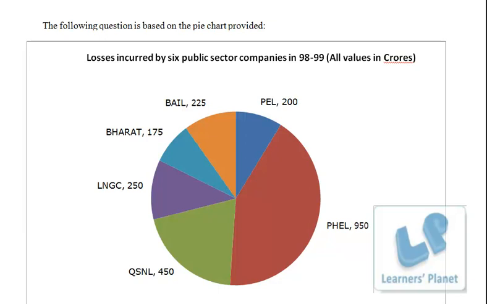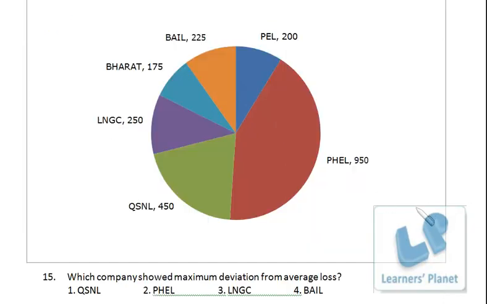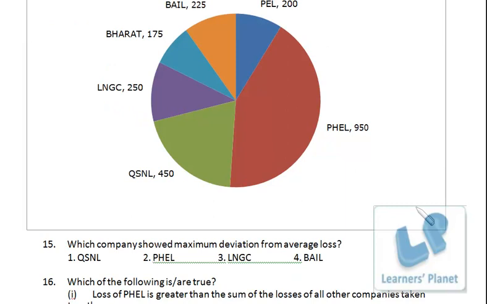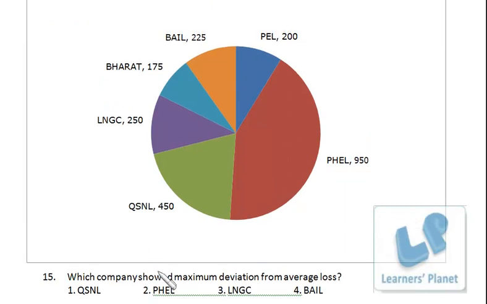Let's take the first set of questions. The following questions are based on the pie chart provided. There are some 4 or 5 questions in this set. Loss incurred by 6 public sector companies in 98-99, all values in crores. So here 6 companies' data have been given. Let's take the first question. Which company showed maximum deviation from average loss?